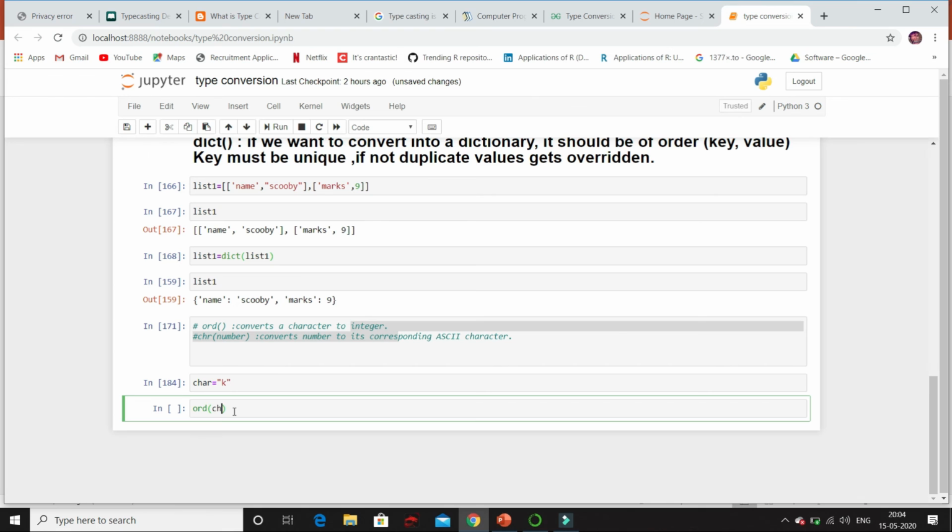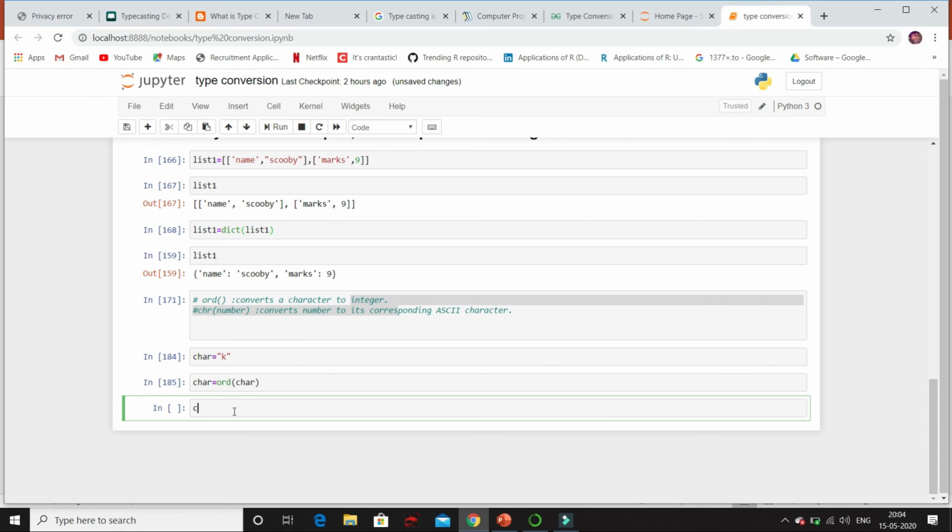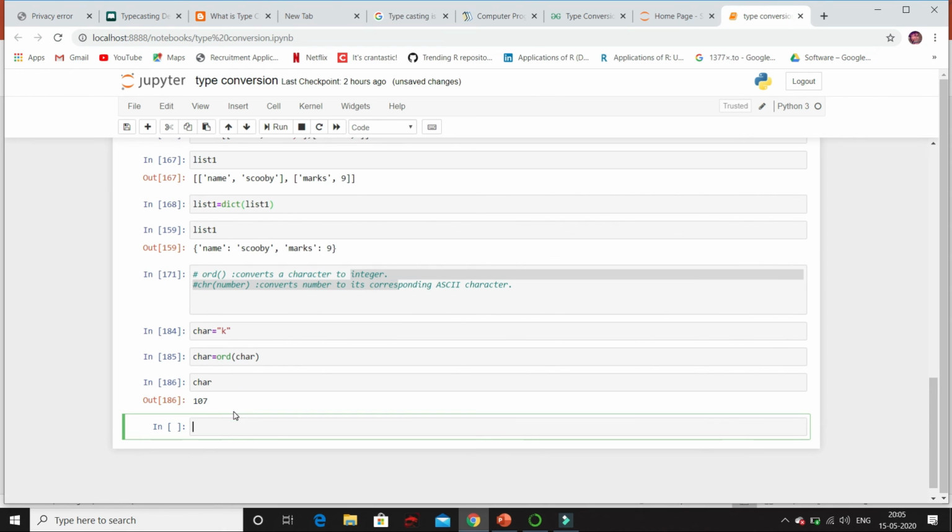And for this, I will pass variable char, and result I will store in char itself. Now if I print char, you can see it has converted character to integer.